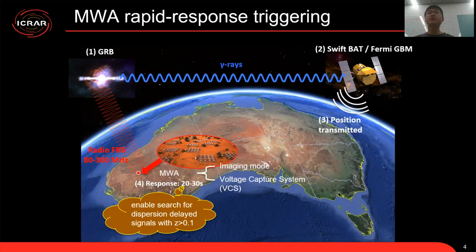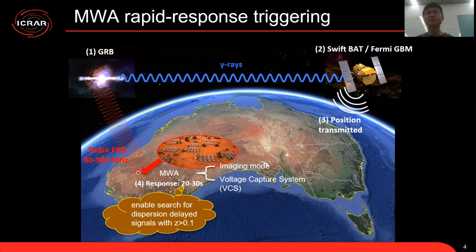Here is an illustration of how we are going to use the MWA to search for such a prompt radio emission. First, when a GRB happens, it triggers Swift or Fermi, and this satellite will broadcast a transient alert. Then the MWA, after receiving such an alert, can point to the GRB position and start observing within 20 to 30 seconds.